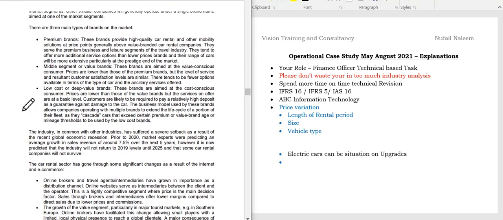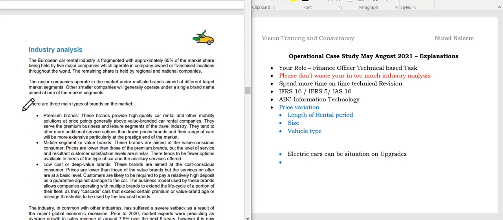So students, the industry analysis is given. Again I am repeating, students, please don't spend too much time going into the practical industry analysis, it's a waste of time, because you are all working professionals, so you may have limited time.